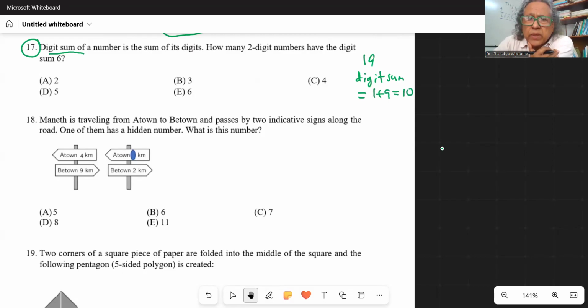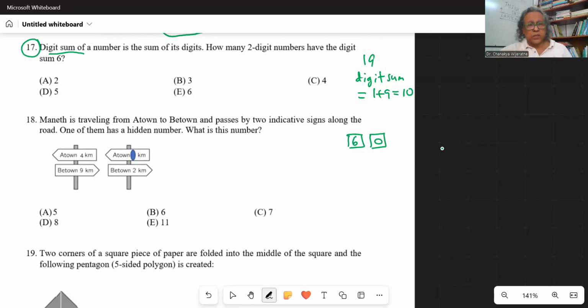So how many 2-digit numbers have the digit sum 6? So only 2 digits, right? So the 2 boxes, ones place, tens place. Now, if the digit sum is 6, we can't have a digit bigger than 6 in these places. So it can be 6 in the tens place, ones place 0, 60.